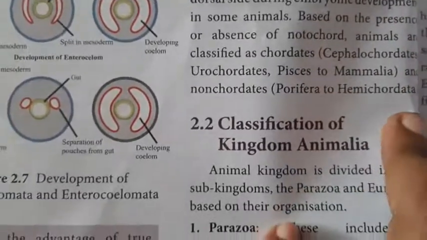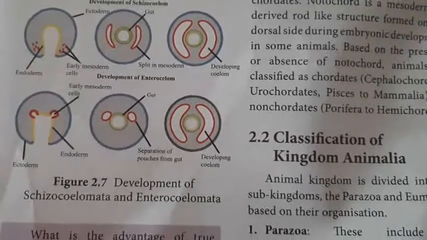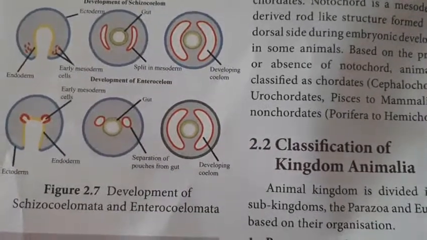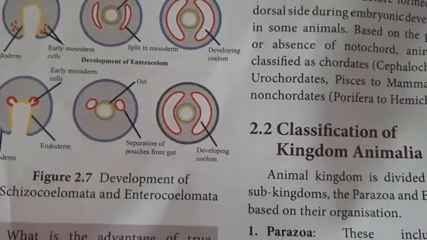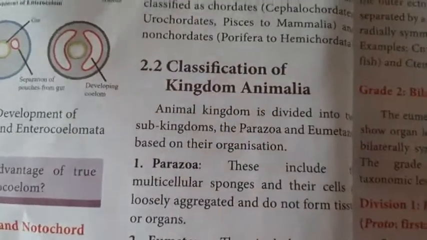Based on the presence or absence of notochord, animals are classified as chordates, which include cephalochordates, urochordates, fishes to mammalia, and non-chordates, from porifera to hemichordates. Now, classification of kingdom Animalia.